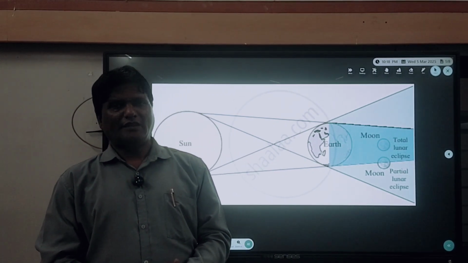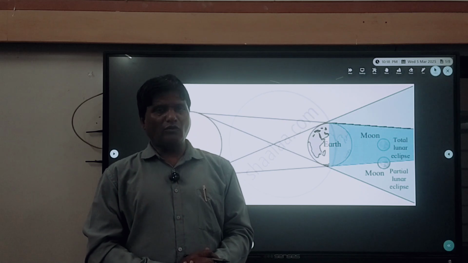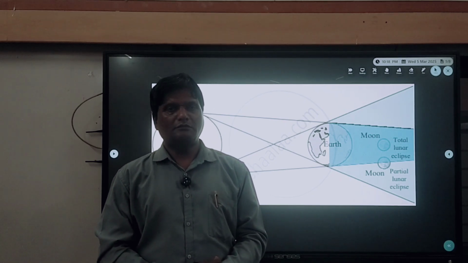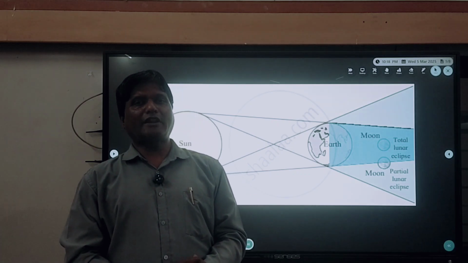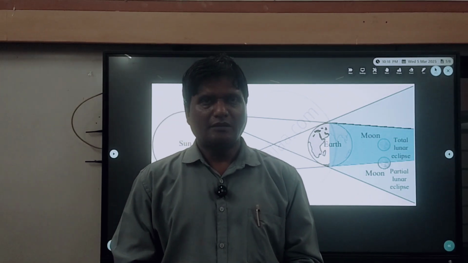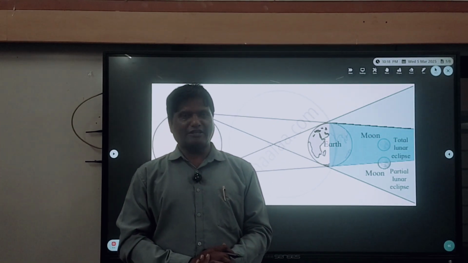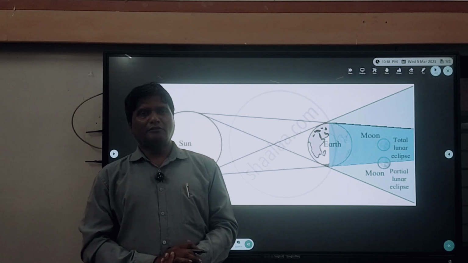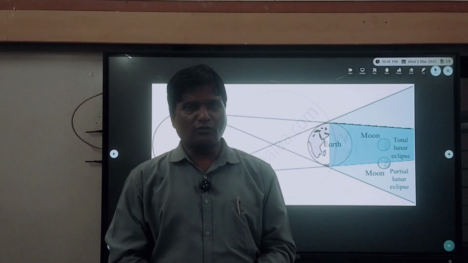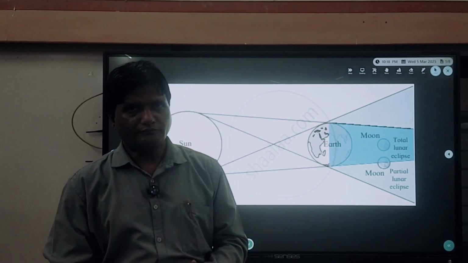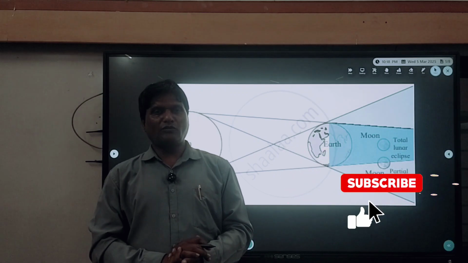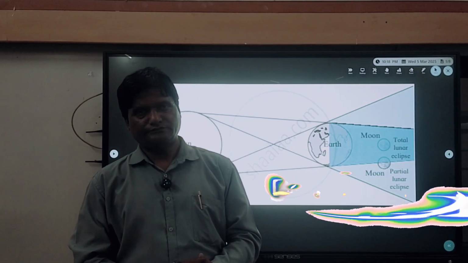Please keep in mind, in the lunar eclipse, Earth's shadow falls on the moon, and in the solar eclipse, the moon's shadow falls on the earth. Again, I am repeating what I said just now. That is, in the lunar eclipse, Earth's shadow falls on the moon, and in the solar eclipse, moon's shadow falls on the earth.